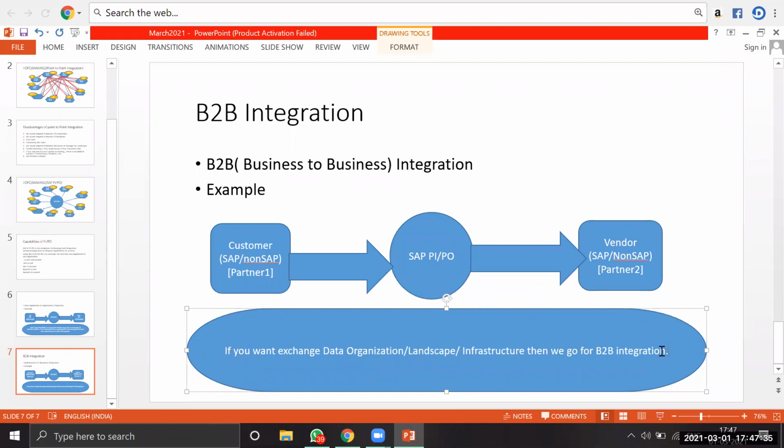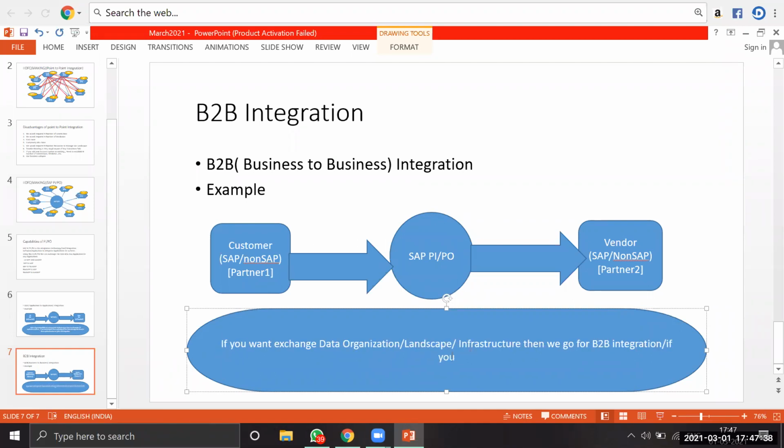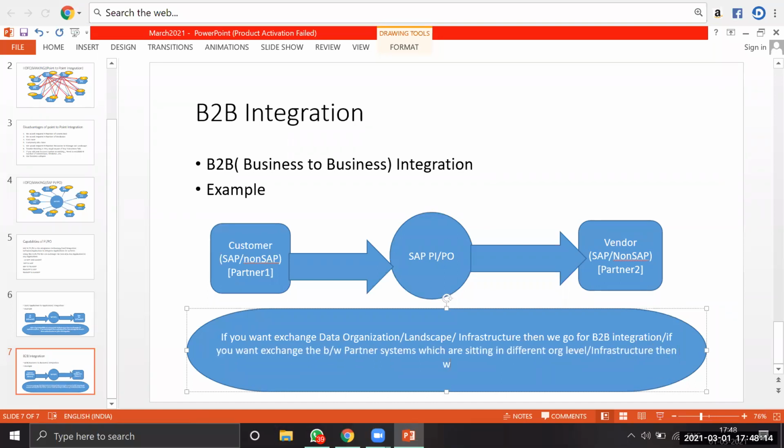Clear? Or if you want to exchange the data between partners, partner systems which are sitting out of network, in a different organization level or infrastructure level, then we go for B2B integration here, business to business integration.